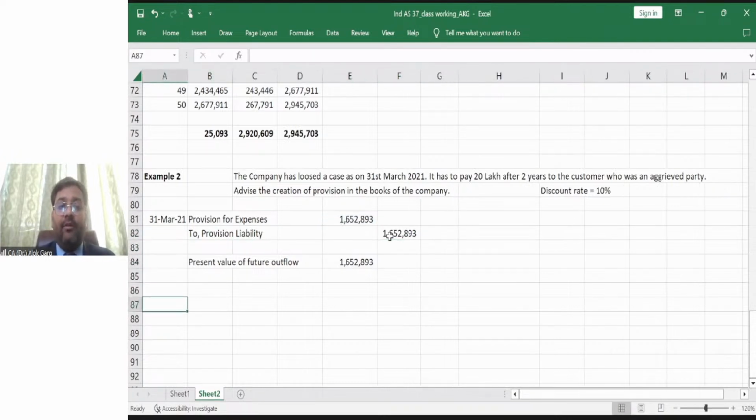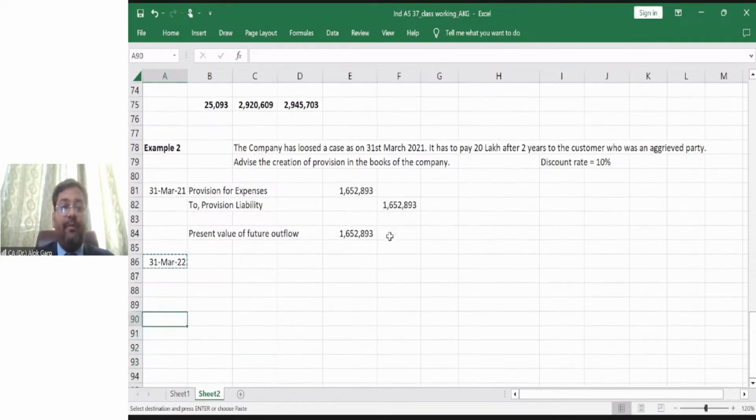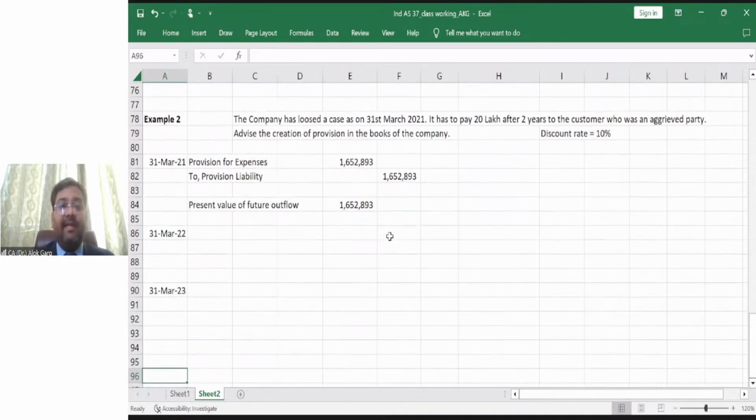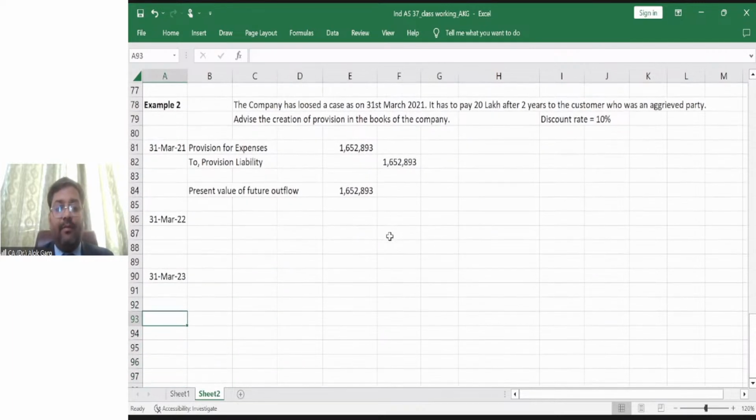Now, what will happen on 31st March 22? That is the next year. And 31st March 23, when this provision is going to be paid, when this amount is going to be paid, what will be the accounting entry? Friends, in this case, how has this to be done? 1, 2. This is the year.